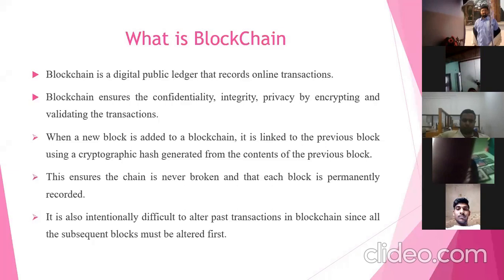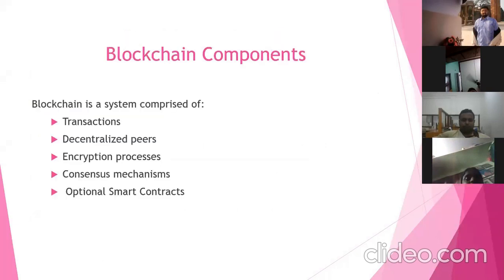This ensures the chain is never broken. With the help of the previous hash in the blockchain, we cannot modify the records, which makes them immutable. We cannot modify the content of a block in a blockchain. It is also highly difficult to alter the transactions, because all subsequent blocks would be altered if you tried to modify one. That is the conclusion. Now you can see what a blockchain consists of: a number of blocks connected with the previous hash.